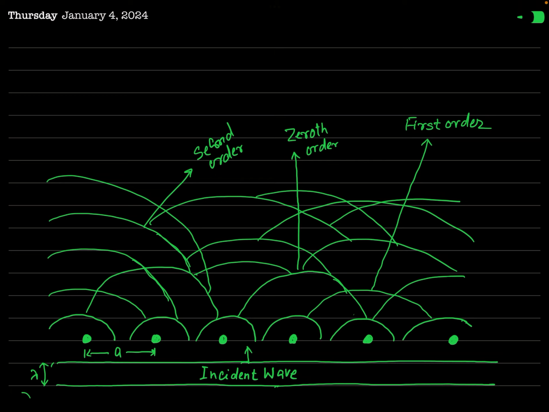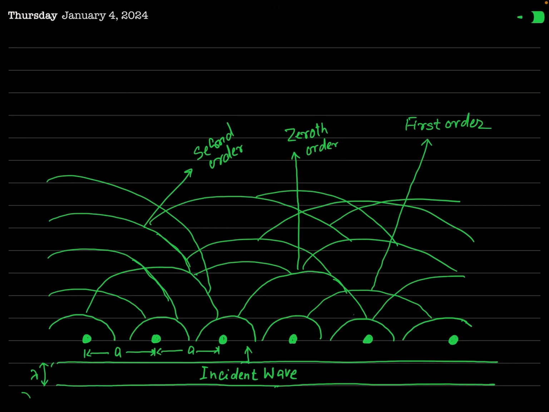You can see I have shown here that the distance between two successive atoms is equal to A. This is called the interatomic spacing or interatomic separation.